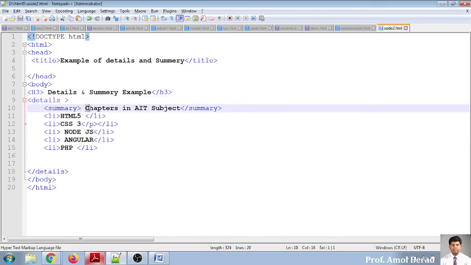And when I click on this triangle or on this text content, wherever I click in this range, it will be hiding and unhiding the data which is written over there. So you see these 5 technologies are already written over there, and these 5 technologies are displayed. And the name of this, chapter in AIT, I have written over here.